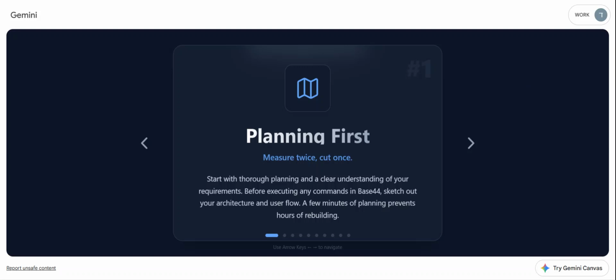So today we're going to talk about 10 rules in how to build a base. The first rule, the most important, is to plan first. First of all, plan. The more we get to the first stage, the initial prompt, the more we plan what we want it to be.